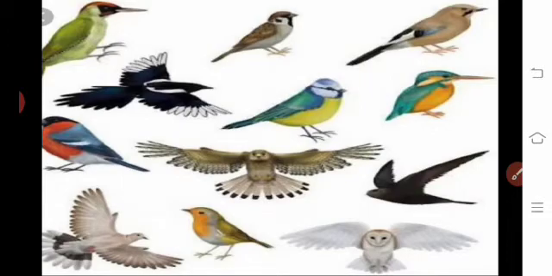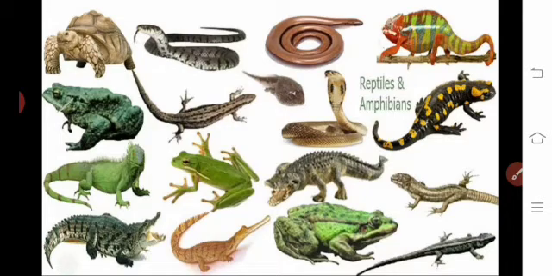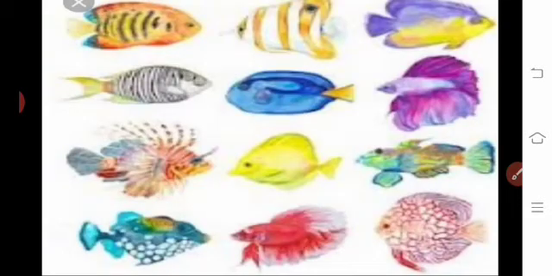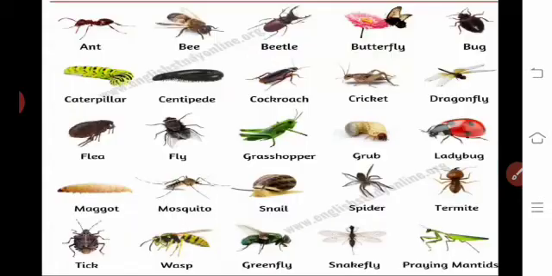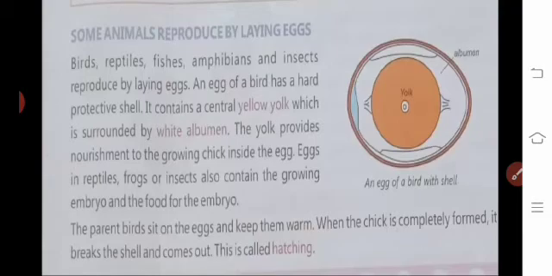Okay. Next one is the reptiles and amphibians. You see? These are all reptiles and amphibians. Next are the fishes. You see, varieties of fishes are there. Yes, it looks very beautiful. Next one is the insects. Those birds, reptiles, fishes, amphibians and insects reproduce by laying eggs. Okay.